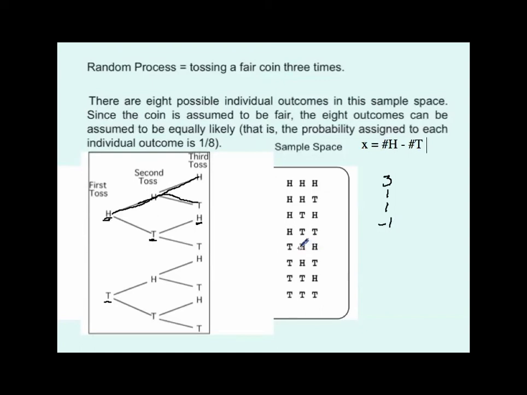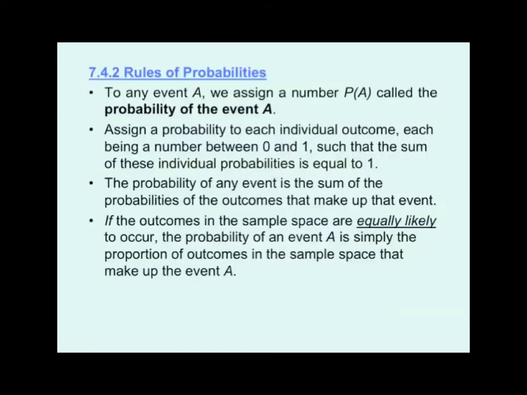And then we've got a 1 again, because we've got 2 heads subtract 1 tail. And one head minus two tails, that's going to be a negative 1. And then two tails subtracted again from a head gives us another negative 1. And then we have three tails, which is going to give us a negative 3. So the values that the random variable can take on are negative 3, negative 1, 1, and 3. Hopefully that makes sense.